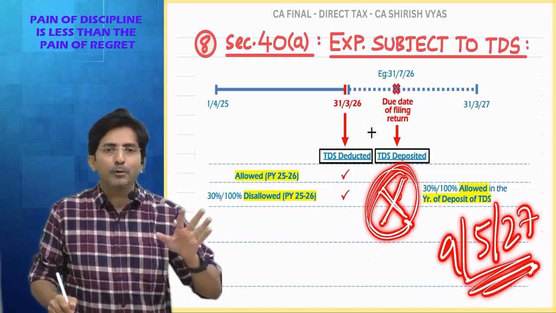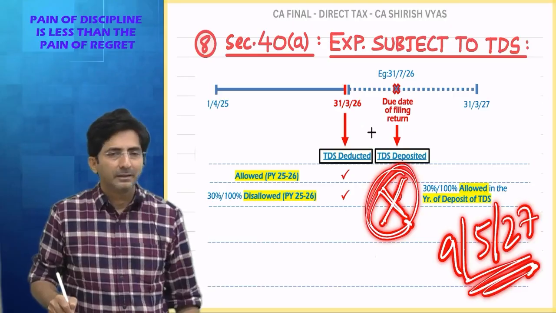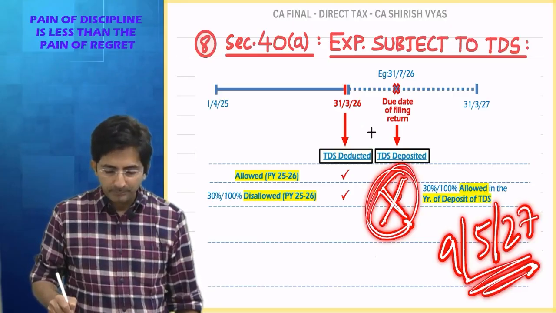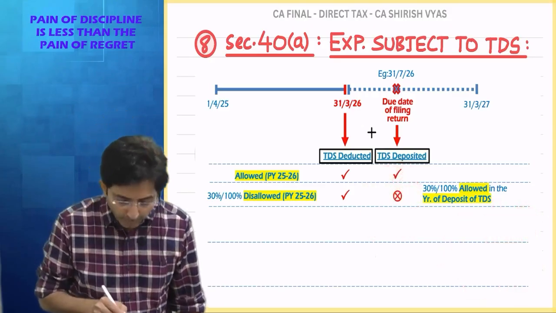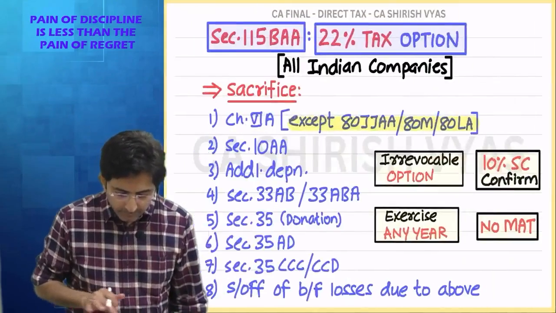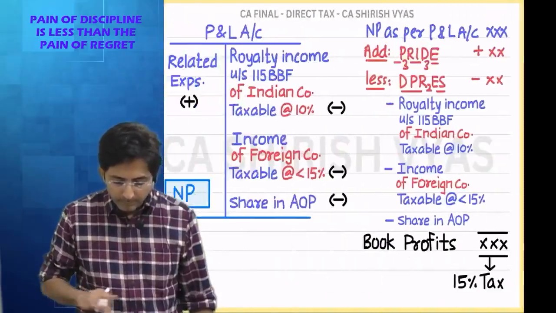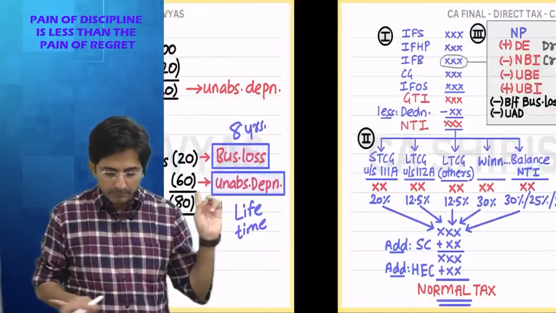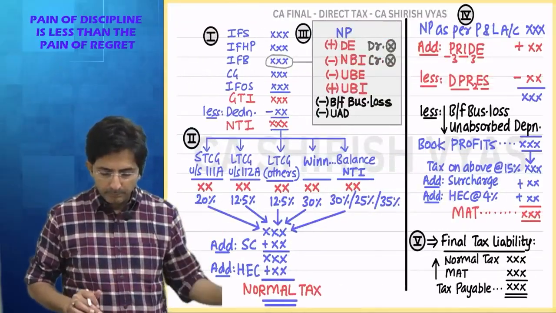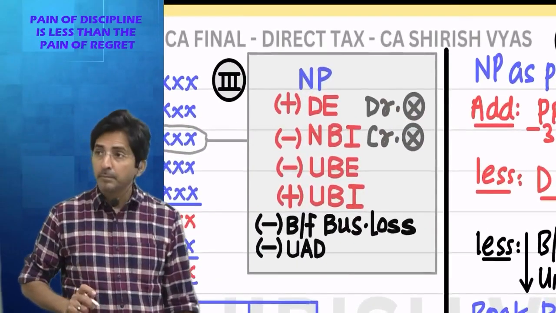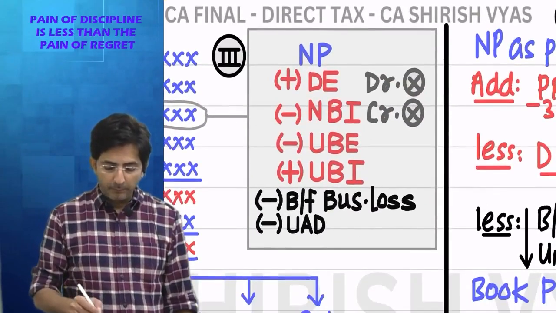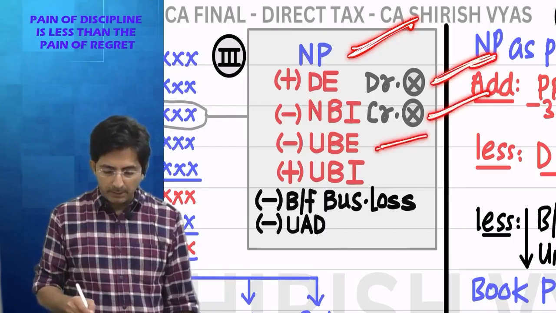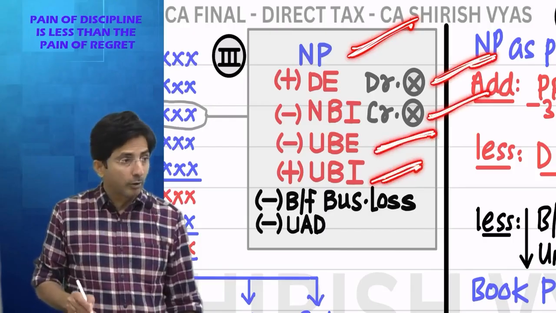You forgot the format of PGBP. You know in PGBP what was the format of computation? See this. Net profit as per P&L account. Add disallowed expense, less non-business income, less unrecorded business expense, add unrecorded business income.